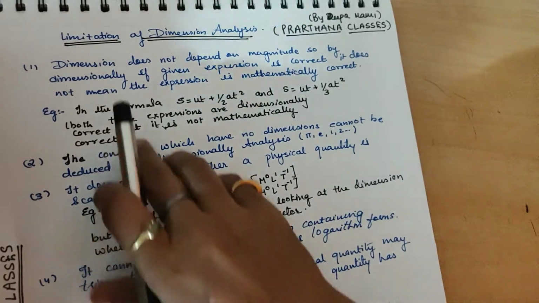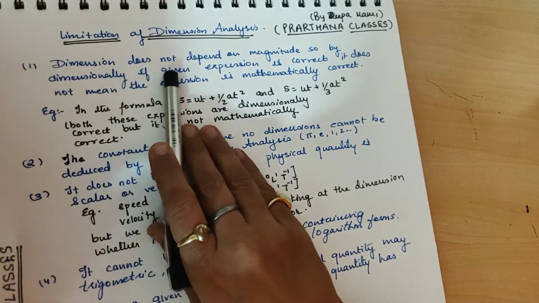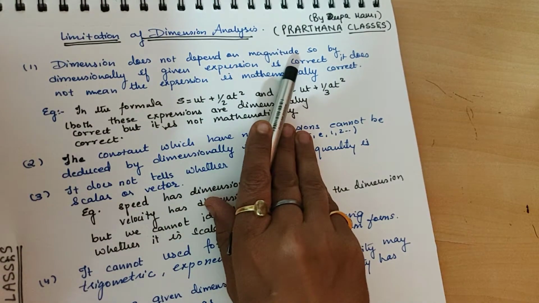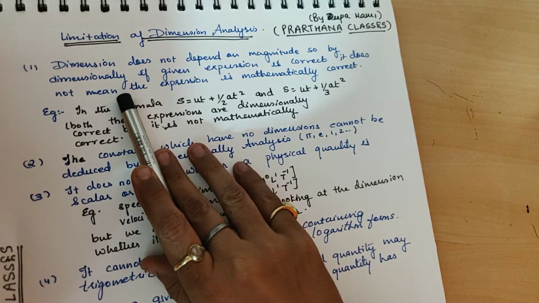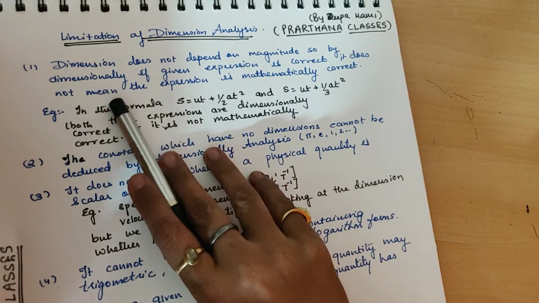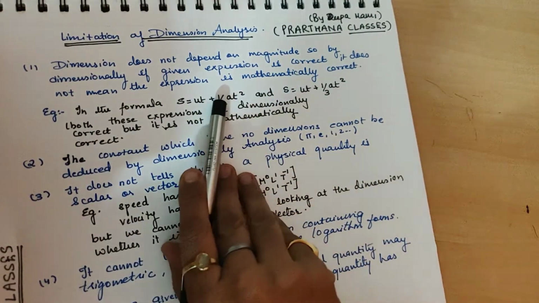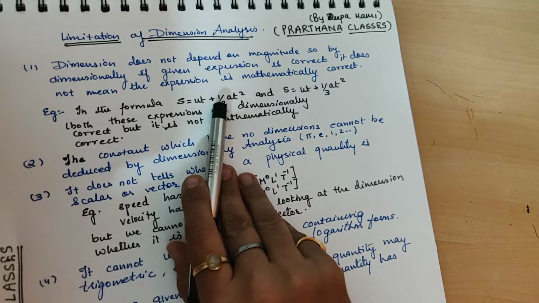Now we'll start with the limitations of dimensional analysis. Dimension does not depend on magnitude, so if the given expression is dimensionally correct, it does not mean that the expression is mathematically correct. Now what does it mean?